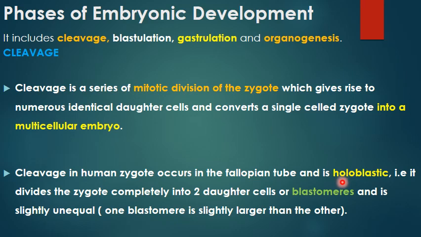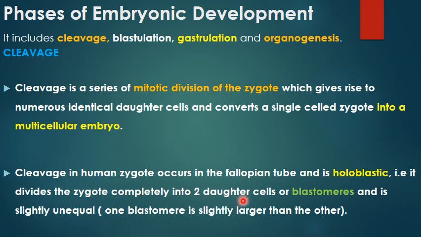There, where the yolk is present, the zygote is not going to divide. So the zygote is going to divide only in the cytoplasmic region. There we say that the division is meroblastic. But in case of human zygote, it is holoblastic, that it divides the zygote completely into two daughter cells.